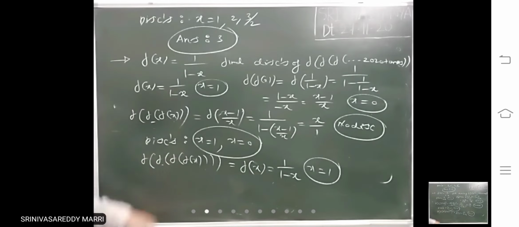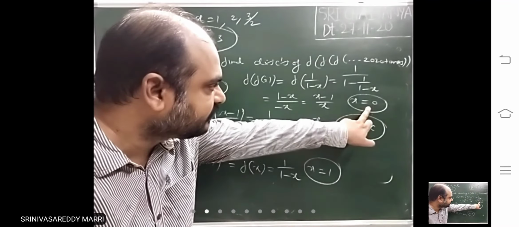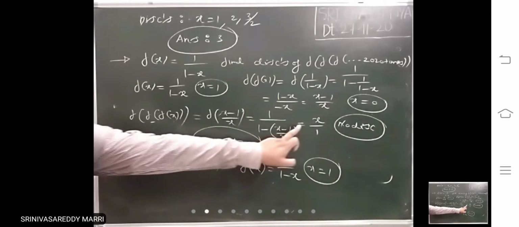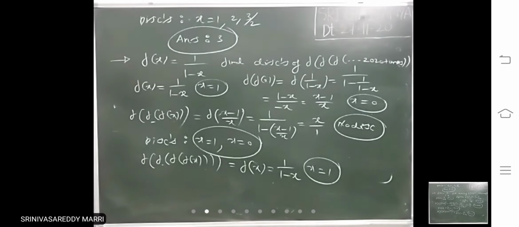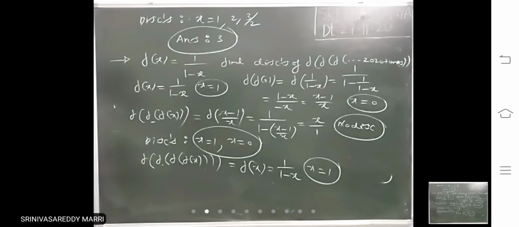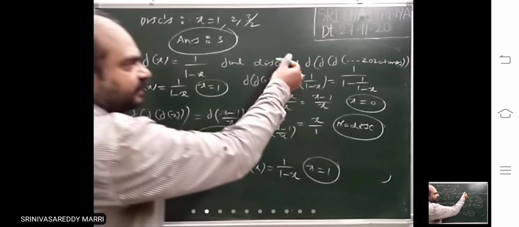That means after that, if you find out, you will get the same values. x equal to 1, x equal to 0, like that it will repeat once again. That means you do the procedure till you get x. There you stop. Then what are the discontinuities? 1 and 0. After that, the same thing will repeat again. That is still like this. The number of brackets is more. Very important model. Number of times he will give.